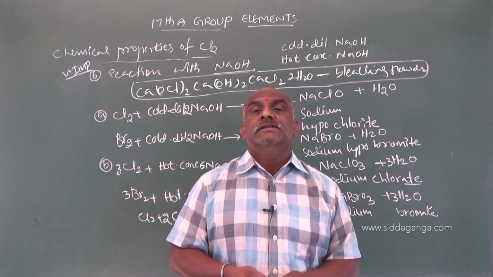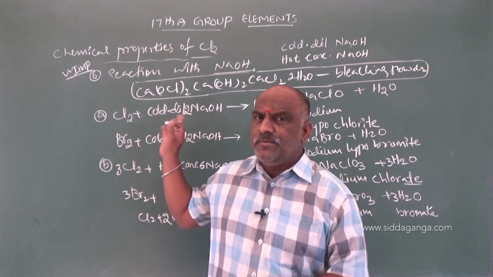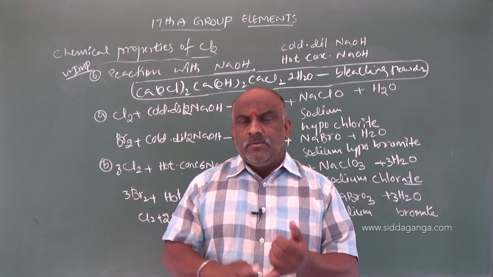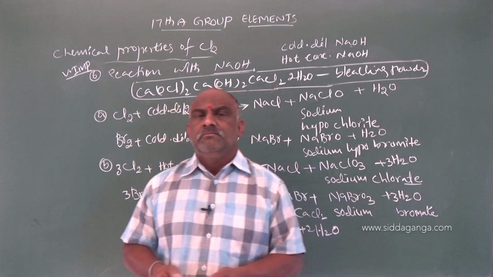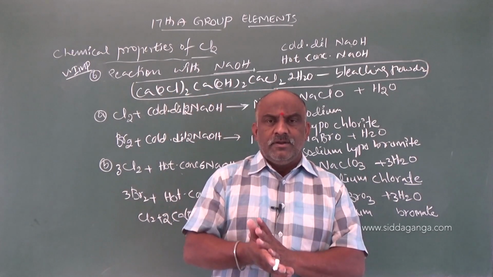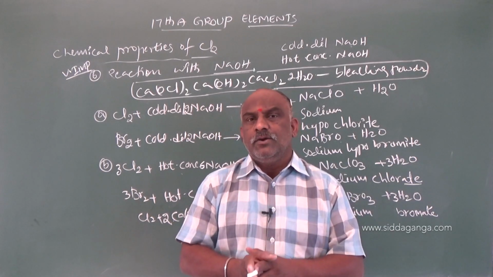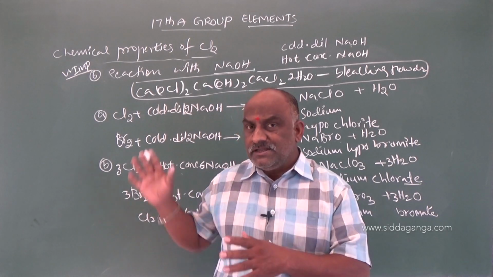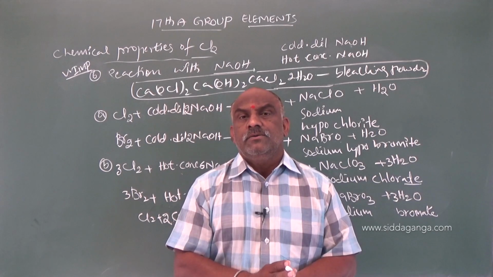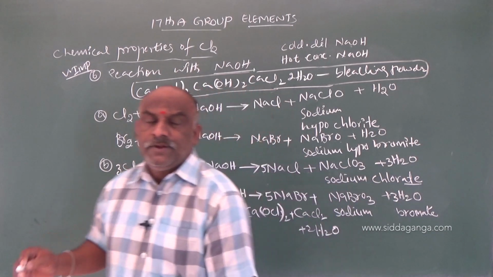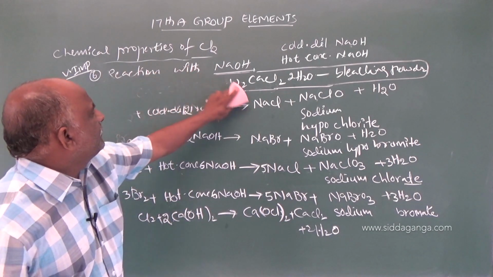Next, the 7th property is also very important. The 7th property is the reaction with ammonia. Property number 4 is important, property number 6 is important, and property number 7 is very important. These are very dynamic reactions. If a person selects one question from 17th group elements, from chlorine properties, they first pick these topics, these reactions only. Clear? So be confident and practice well. The 7th one is the reaction with NH3.